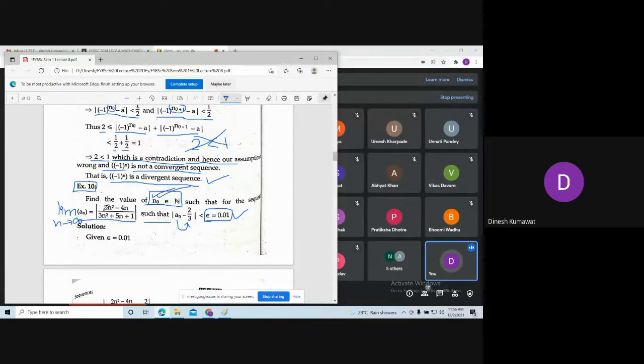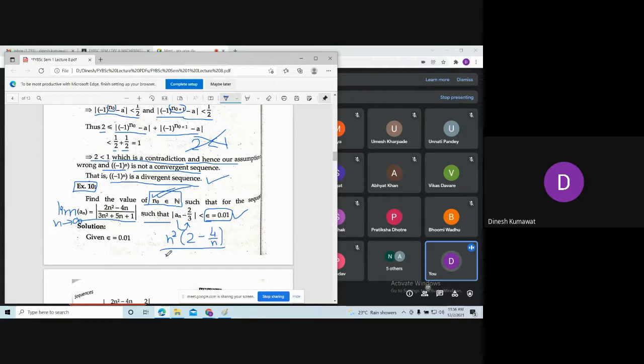See, you just take n square common from this sequence. So in the numerator, what we are having, if I take n square common, what is the second term? Yes. Second term is 4/n.